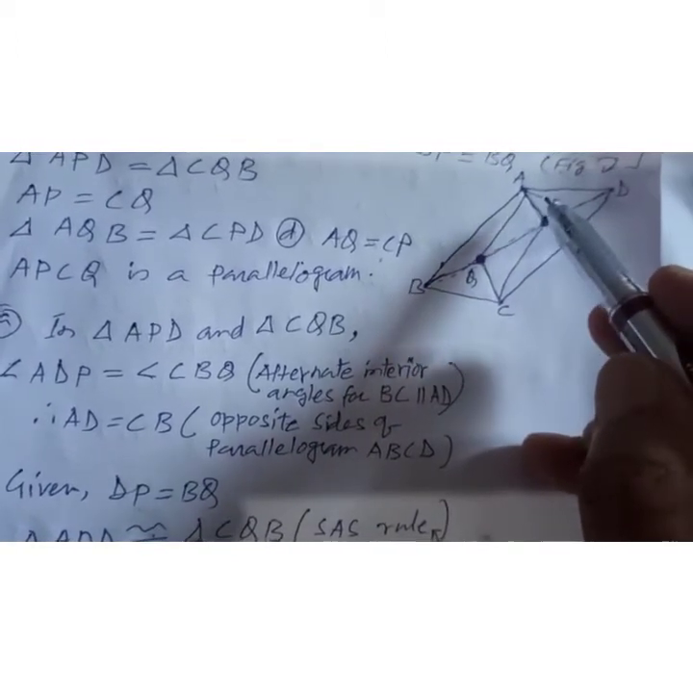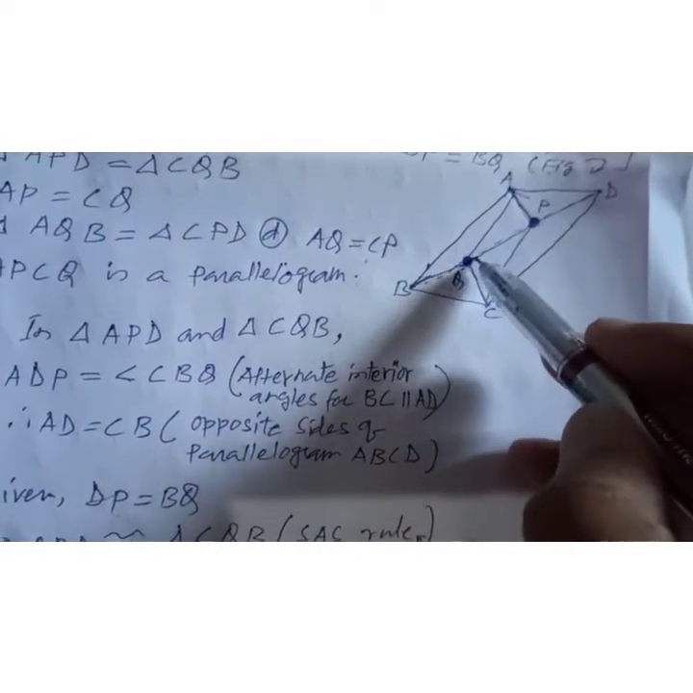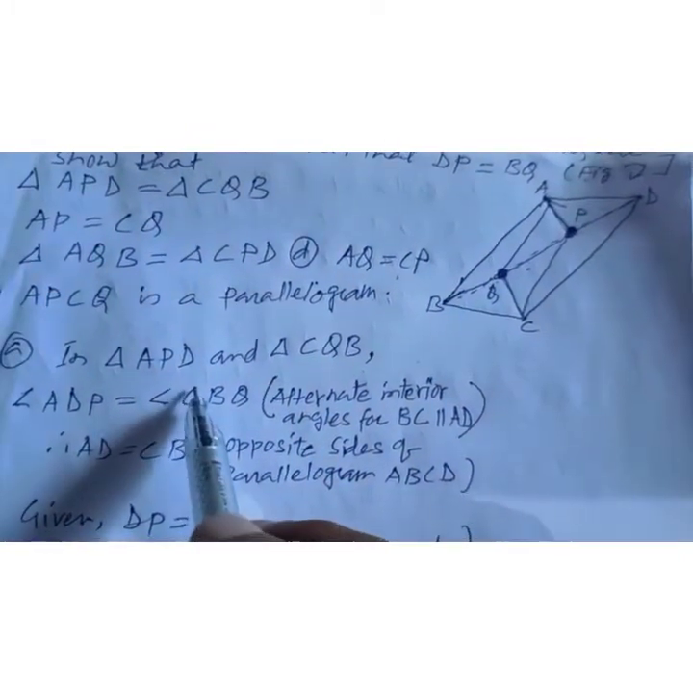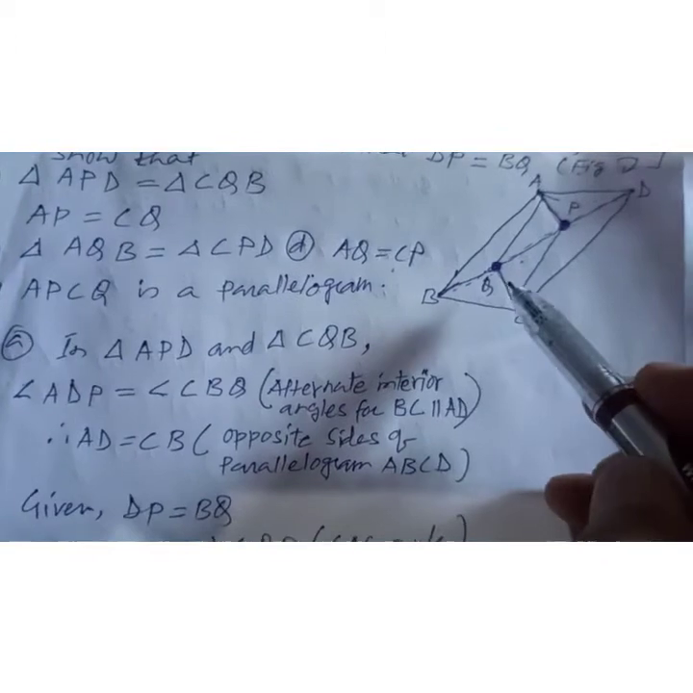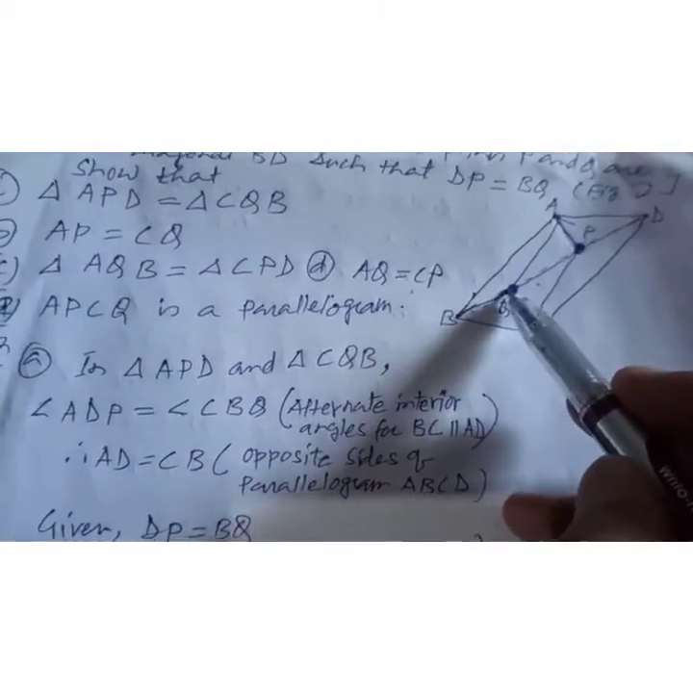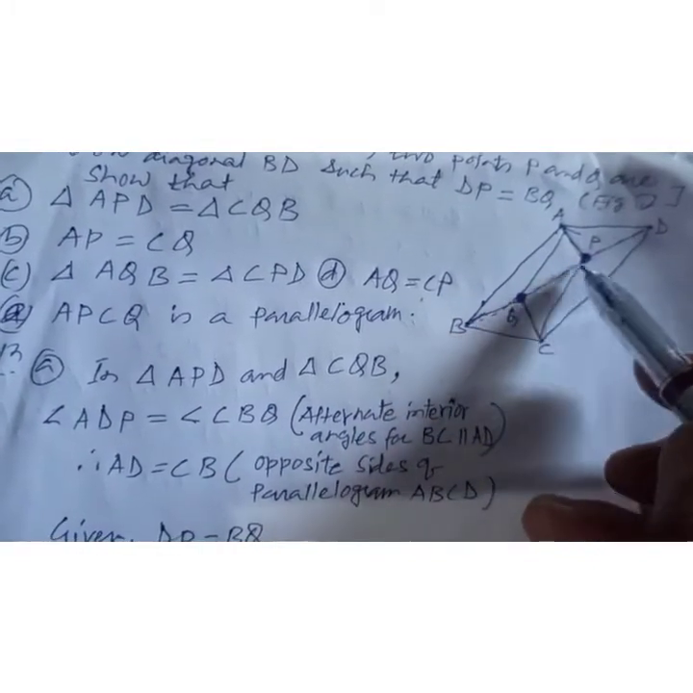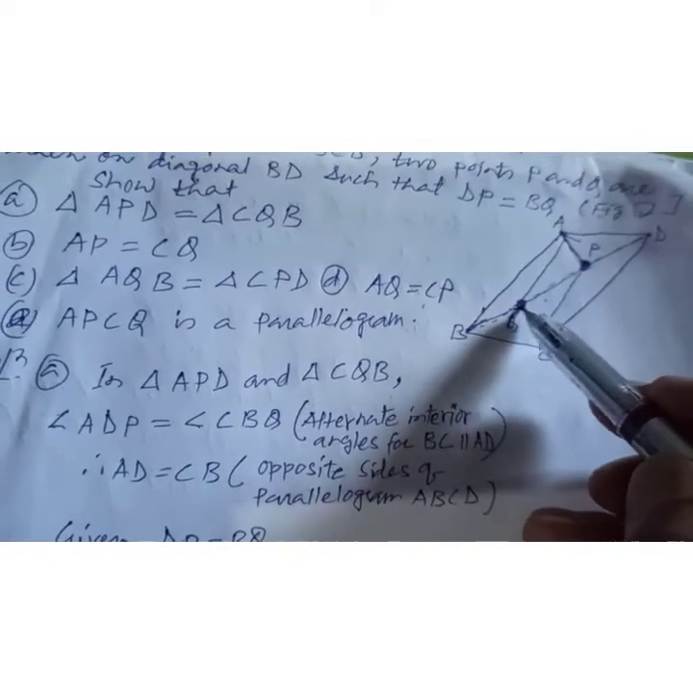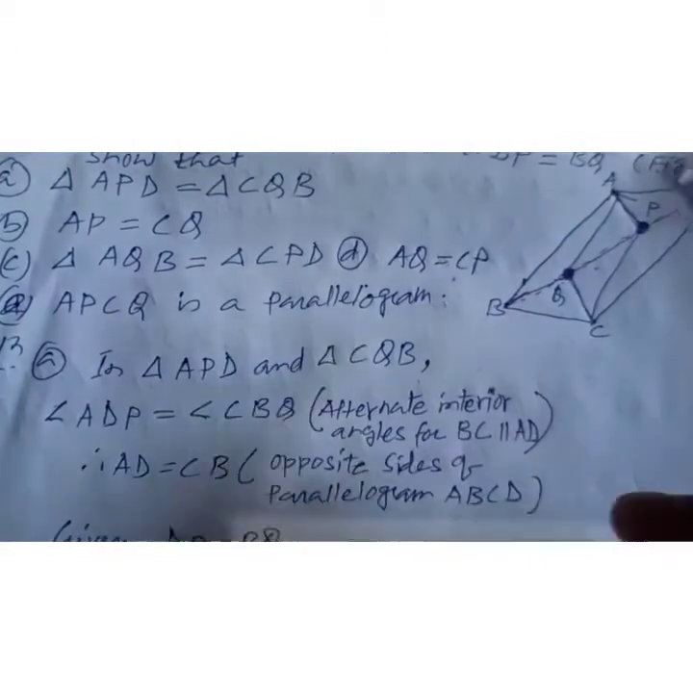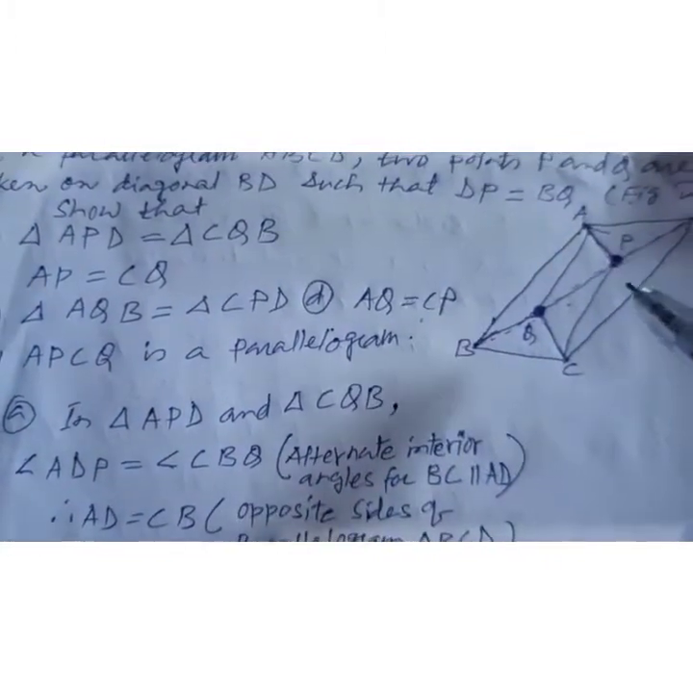Okay. So now you take points on the diagonal BD such that DP is equal to BQ. The distance should be equal, meaning the measurements should be equal here. If you make a mistake here, then your figure will be wrong, and if the figure is wrong, then everything will go wrong from there. So it will depend on your figure only.